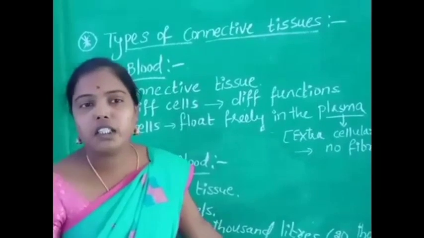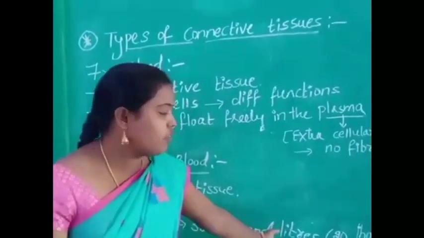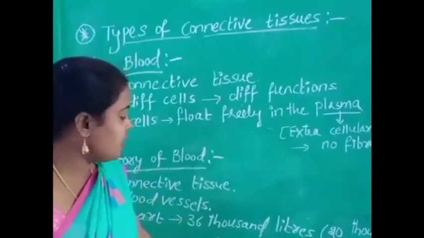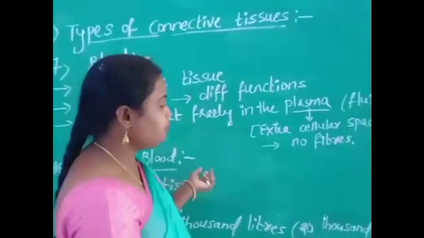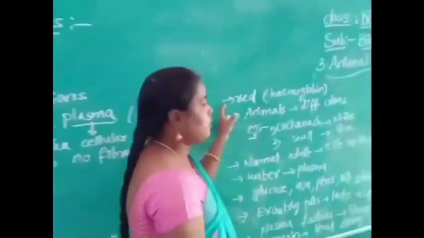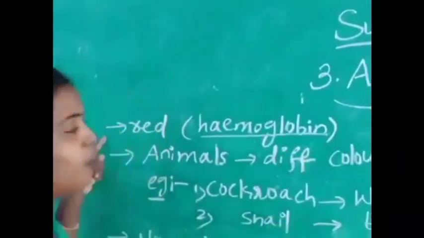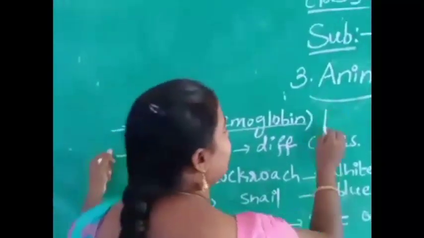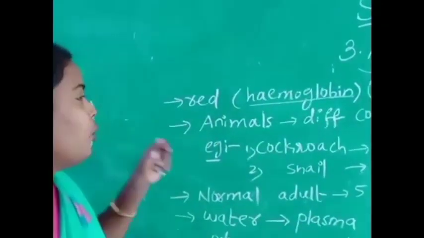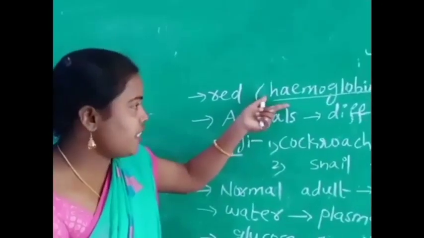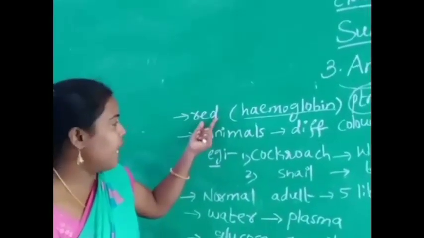The heart pumps 36,000 liters of blood over 20,000 kilometers within 24 hours. Next, the blood is red in color because of the pigment hemoglobin. Hemoglobin contains protein.